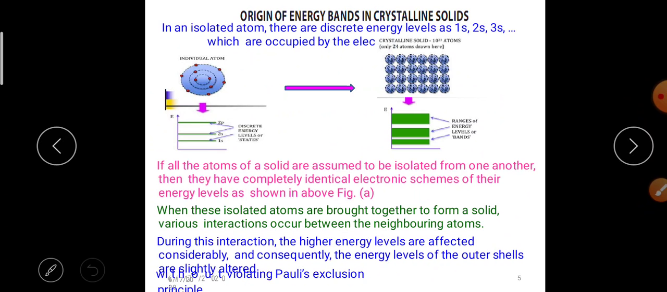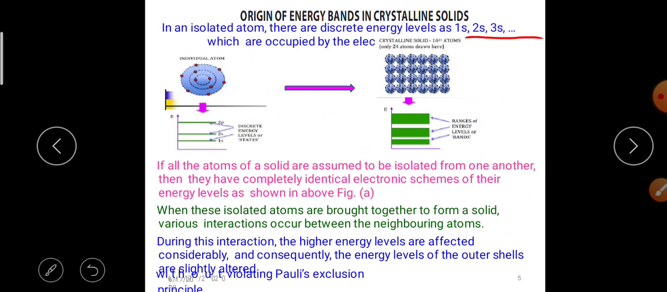Now discuss the origin of energy bands in crystalline solids. In an isolated atom, there are discrete energy levels as 1s, 2s, 3s, and 4s, etc., which are occupied by the electron. If all the atoms of a solid are assumed to be isolated from one another, then they have completely identical electronic schemes for their energy levels as shown in figure A.